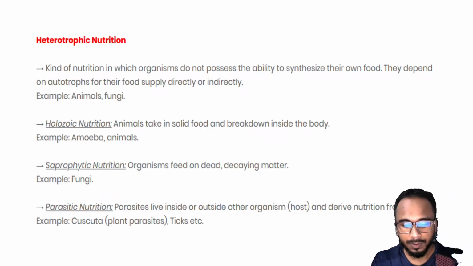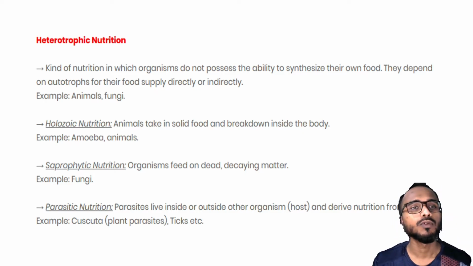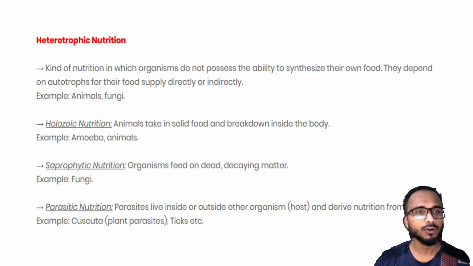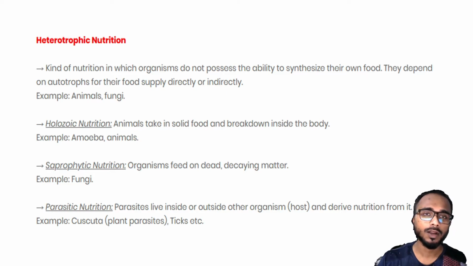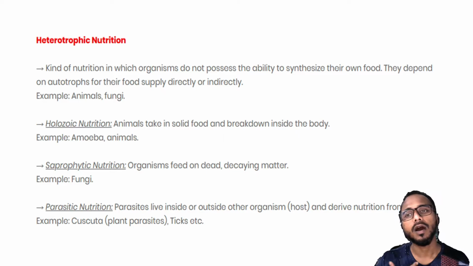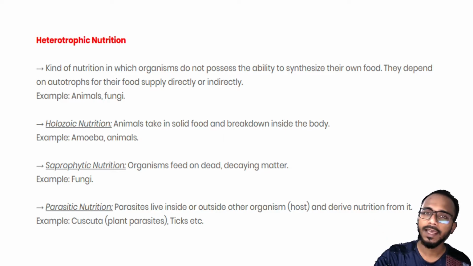So next, we have understood what is autotrophic nutrition. Next we'll move to heterotrophic nutrition. So what is heterotrophic nutrition? Heterotrophic nutrition means, as I said, we animals fall under heterotrophic nutrition, okay. So heterotrophic nutrition is that we depend on other plants and animals for our food directly or indirectly. Directly means what? If I take a carrot, I will directly eat that carrot, so I'm directly depending on that. If I'm eating fish, I'm directly eating the fish, so I'm directly dependent on that animal.